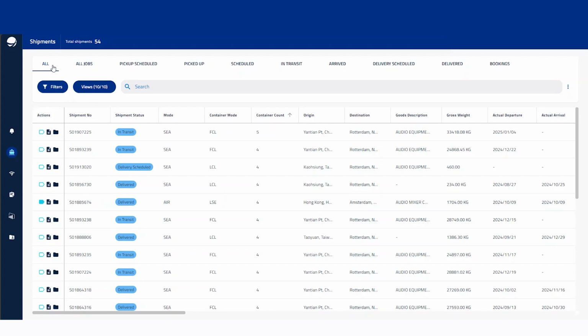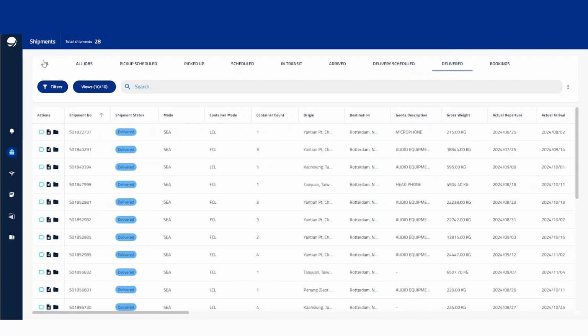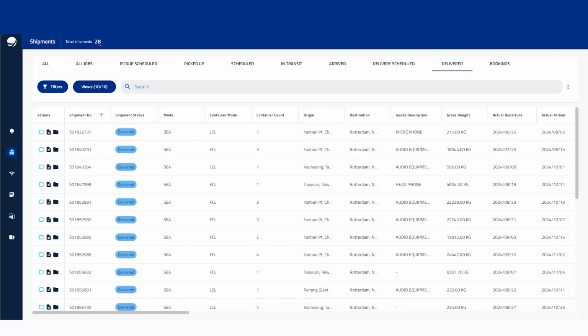Then we're working along the top here. You see that we've got the various statuses of the shipments themselves. So instead of all, for instance, let's go ahead and look at the delivered shipments here. Once I click the delivered shipments, you'll notice that the number has gone from 54, I believe it was previously. Let's just make sure: 54 shipments, and when I click delivered, it drops to 28. So these are displaying, as you would expect, all of the delivered shipments within your account.